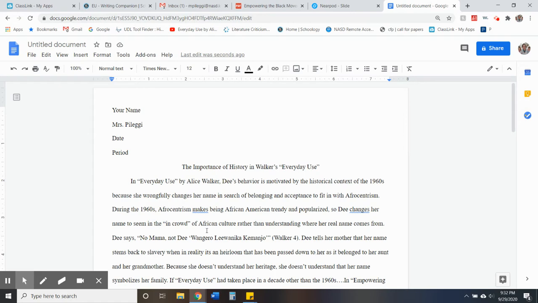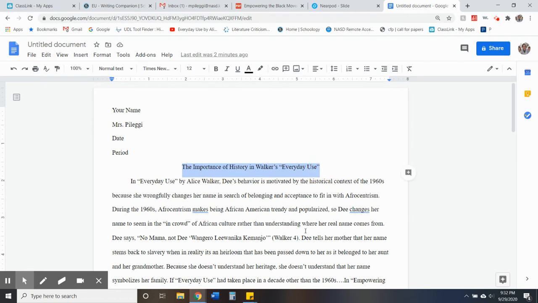Before you start writing, you're going to start with an MLA heading. It's going to feature your name, your teacher name, the date, and your period. Following the MLA heading, you're going to follow up with a title.